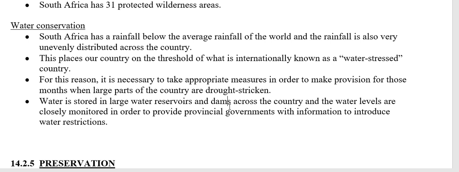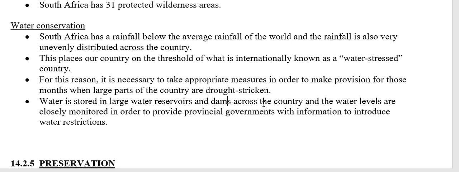The water levels in our dams are closely monitored, specifically in winter. As part of the news, when they announce the gold price, the rand-dollar exchange rate, the price of maize and whatnot, during the winter they will also announce how full the dams are. They will say the Vaal Dam has 100% capacity, this dam has 80%, this dam is only 20%, because they're monitoring how much water we have. The water in those dams is the water that we rely on in the times when it doesn't rain.